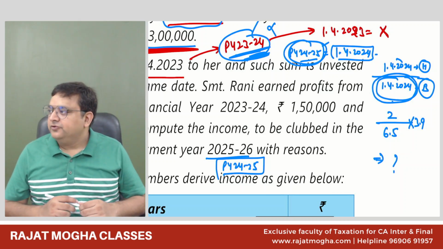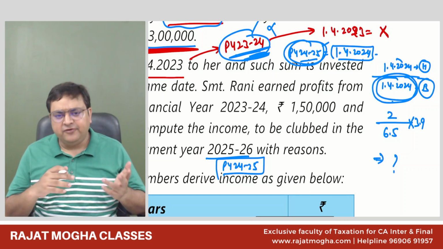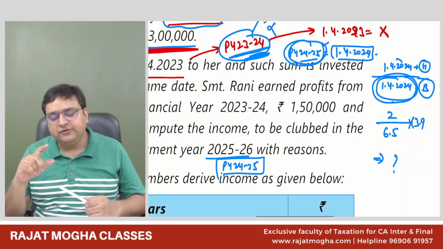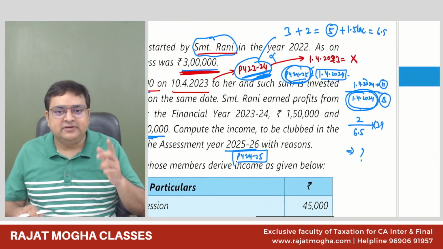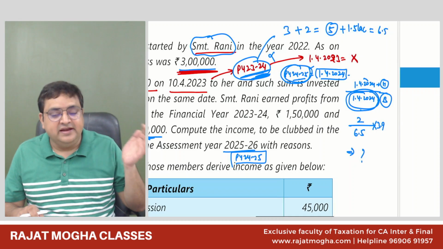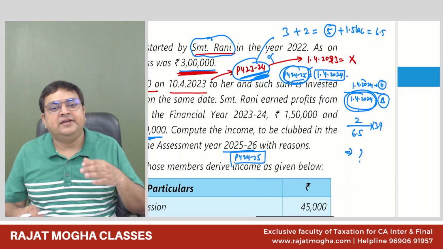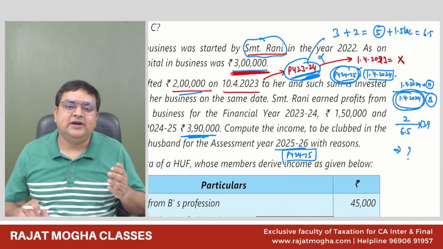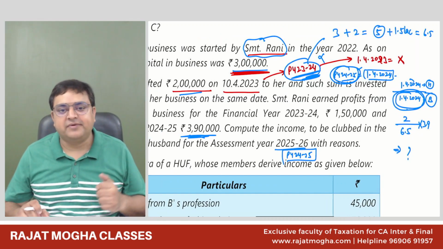Everybody? Yes, sir. So this was again quite an important type of question, where the husband or wife, any one of them, invests money in the spouse's business. You have to see how much money is invested as on the first day of the previous year. What was the original capital of the business plus any addition made during the last years? We will add that also. And if there is any profit or loss, we will add or subtract accordingly. So if in the last year we have profit, we'll add it. If in the last year we have losses, we will subtract that.